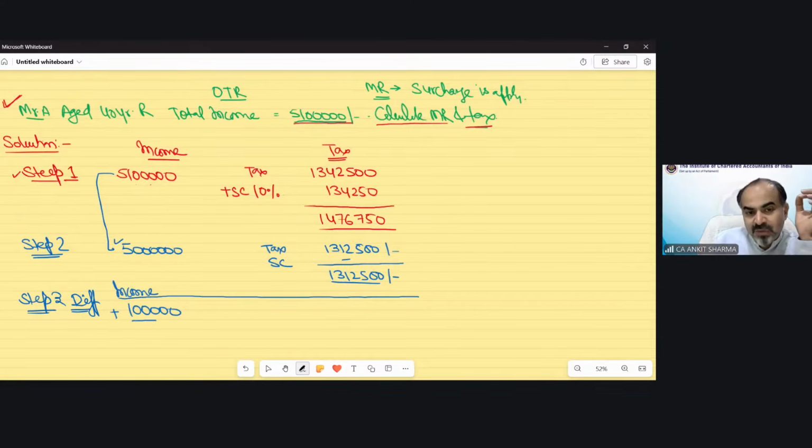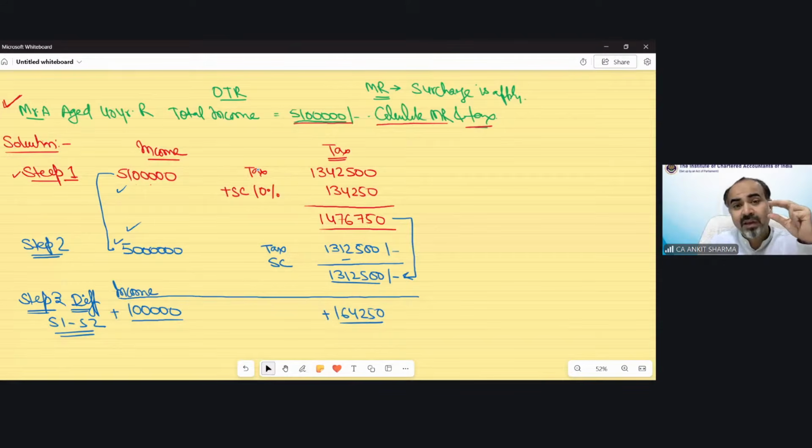My income has increased by 1 lakh rupees only. What is step 3? Step 1 minus step 2. You can see the difference of income is 1 lakh, but due to this 1 lakh rupees difference, the difference of tax becomes 1,64,250 rupees. Can you see that?